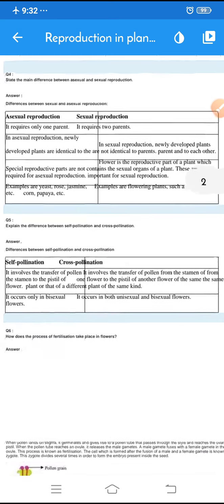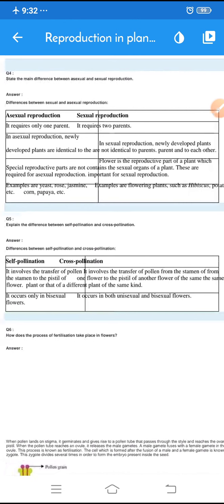Now let's go for question number 4. State the main differences between asexual and sexual reproduction. This is very important. So what are the differences between sexual reproduction and asexual reproduction? The first difference is, on one side it is asexual reproduction and on the second side it is sexual reproduction. In asexual reproduction, it requires only one parent. For sexual reproduction, it requires two parents.